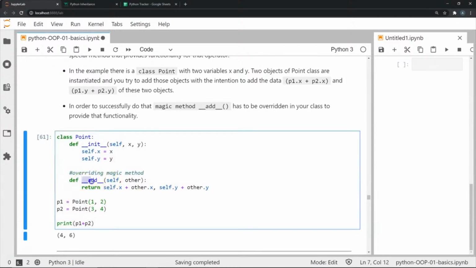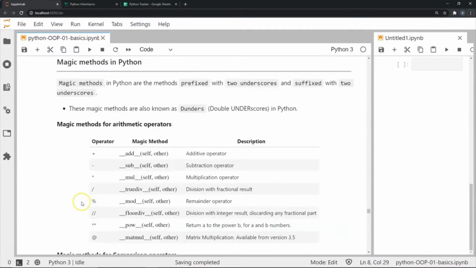I have overloaded this plus operator using this add magic method, and I have created a new functionality for this add function for these two points, 1, 2 and 3, 4. Now I'm able to add 1, 2, 3, 4 in the way I wanted to. So now that you saw how we did operator overloading, I'm just going to show you a list of similar magic methods for different operators that we are familiar with.